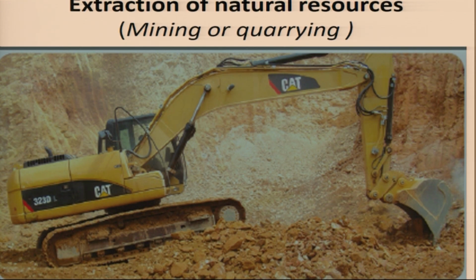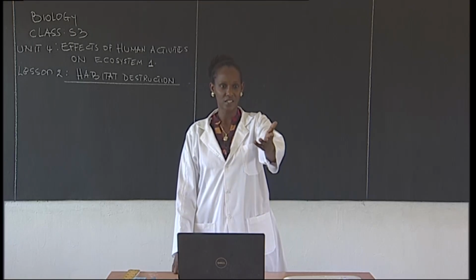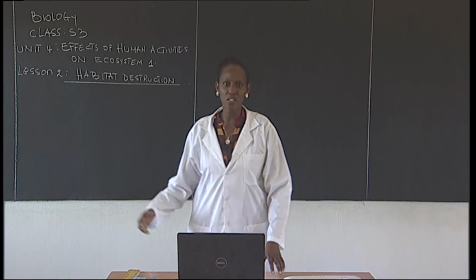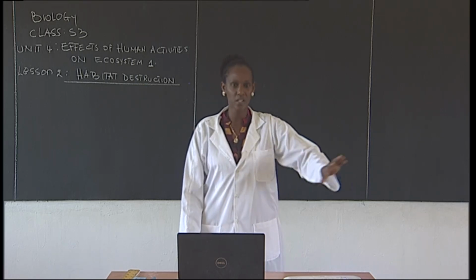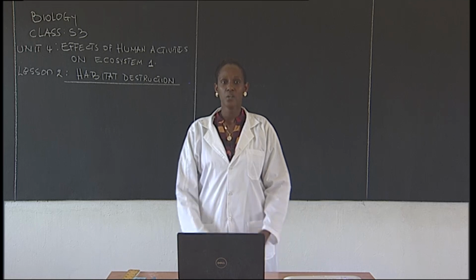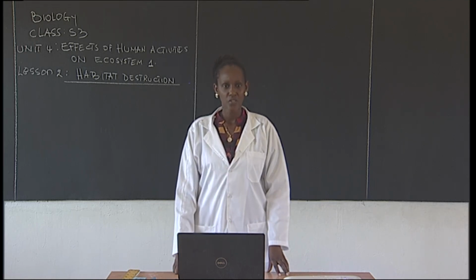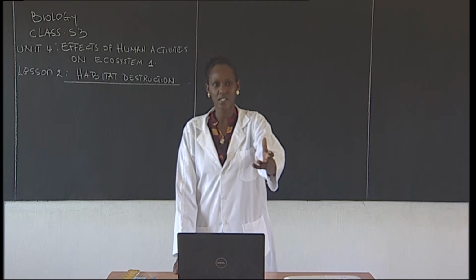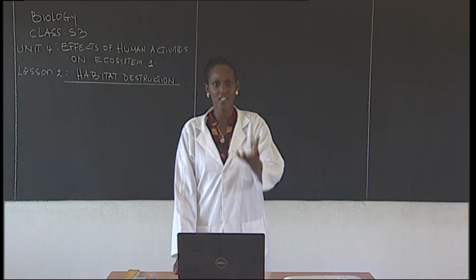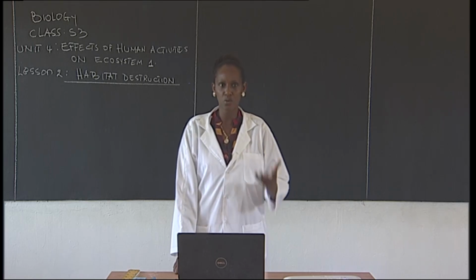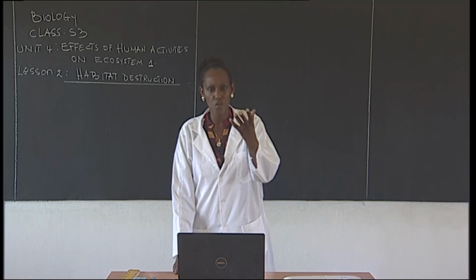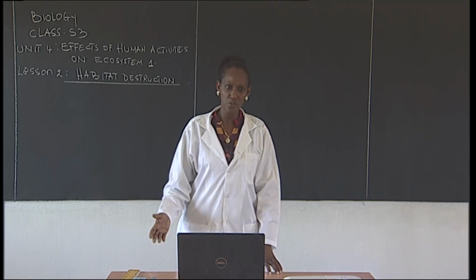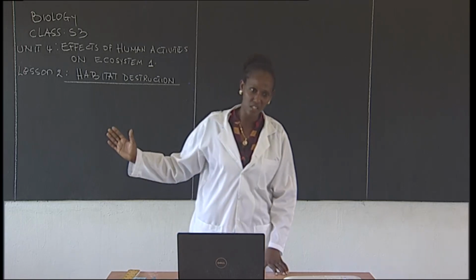See, the soil is on top, just bare. So what do you think will come as a result of this? When the rain comes, all the soil will be washed away, or the soil will be taken away, and the land now will be infertile. All right? So these activities that we do that destroy the habitat do not only stop there, they also lead to soil erosion. When the rain comes, it just takes the topsoil.